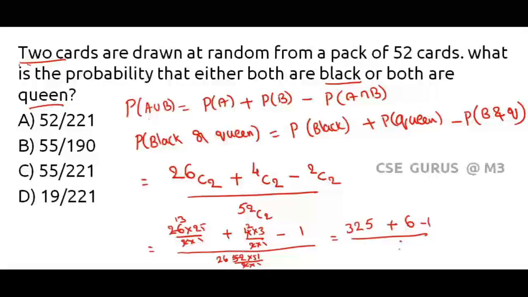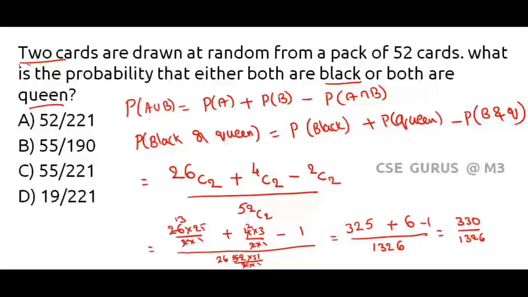26 ones are 26. 26 5s are 130. 130 plus 2 is 132. That equals 325 plus 6 is 331. 331 minus 1 is 330. 330 divided by 1326. Now reduce this one. Will it go with the 11 table?